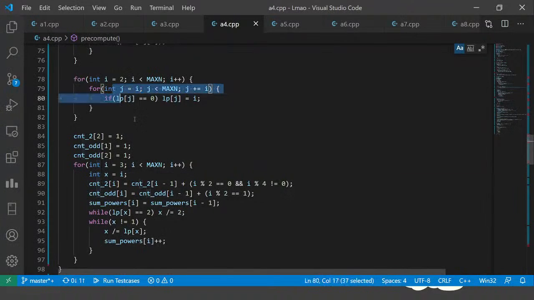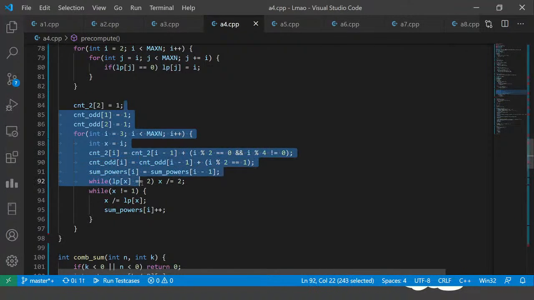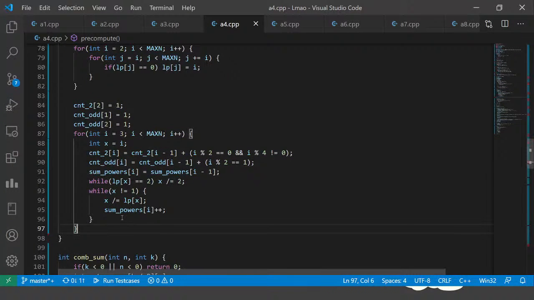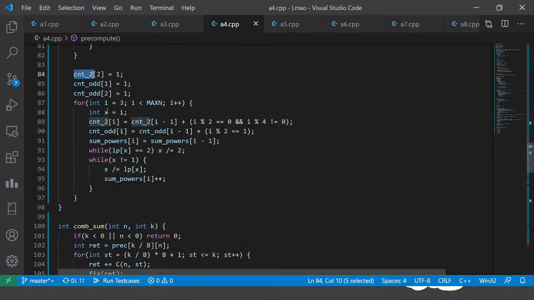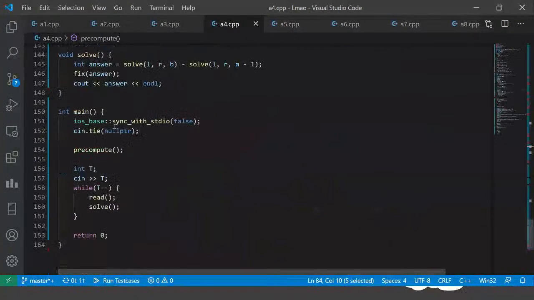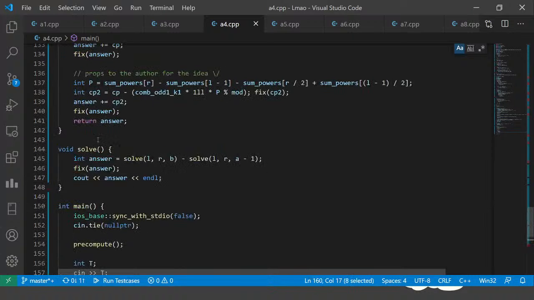So when he pre-computes these values, he also does other stuff which is required for the first 5 test cases, right? To calculate those first 5 test cases, you require count odd, count 2, and many other things. So he also pre-computes that so that he can efficiently take prefix sums, prefix differences. Then he reads the values and then solves. In solve, he's basically doing solve(L, R, B) minus solve(L, R, A minus 1). This would work, of course.